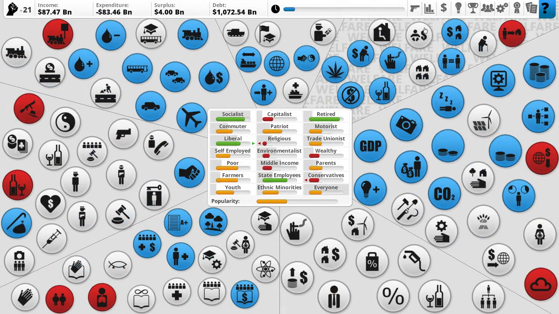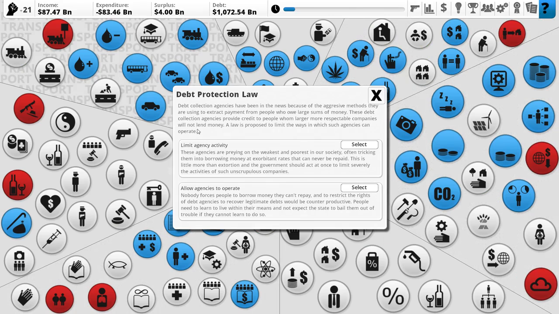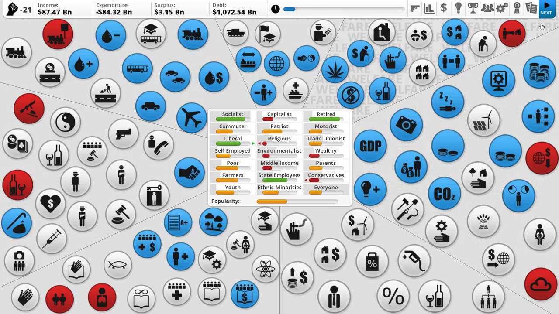Wait until next turn. Oh, we have a thing, debt protection law. Debt collection agencies have been in the news because of aggressive methods they're using to extract payment from people who owe large sums of money. These debt collection agencies provide credit to people whom larger, more respectable companies will not lend money. Laws, rules, and ways in which such agencies can operate. They are preying on the weakest and poorest of society, it's true.